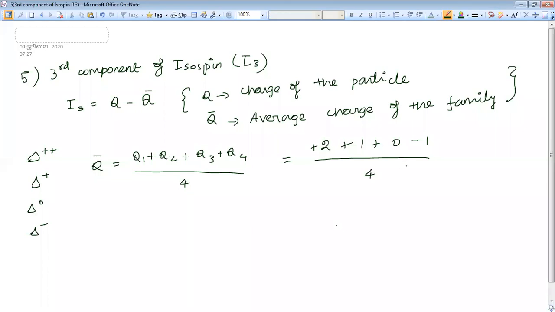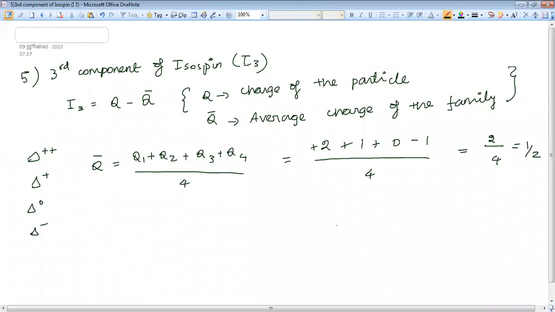I will get 2 by 4, 1 by 2. So the average charge of this delta family is plus 1 by 2. Then how to find the third component of isospin for the delta plus plus particle alone?